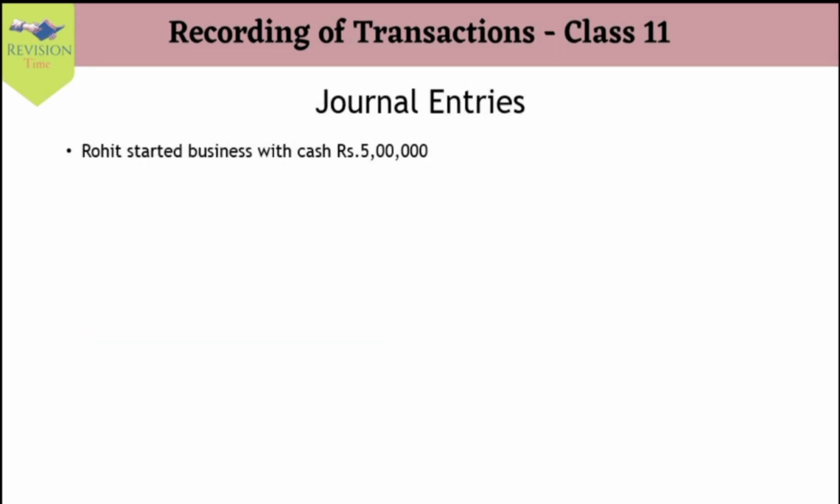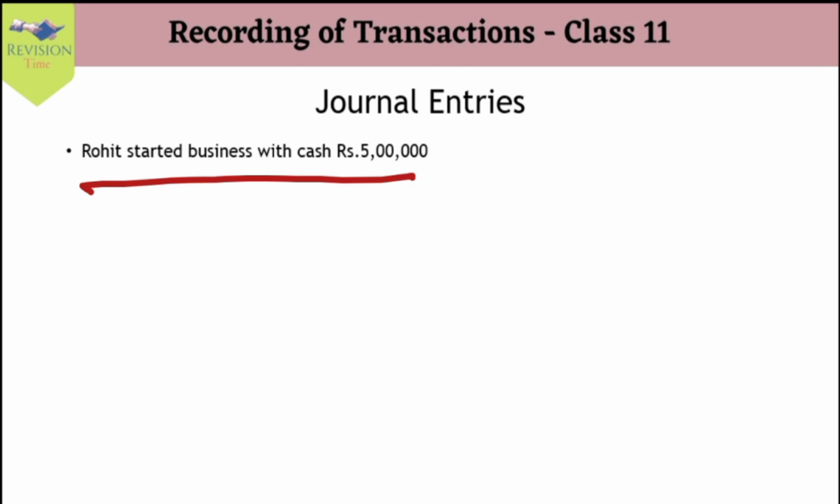So now let us read out some examples of transactions, understand what all accounts are affected in a particular transaction, apply the golden rules of accounts and record journal entries. So our first entry is: Rohit started business with cash rupees 5 lakh.